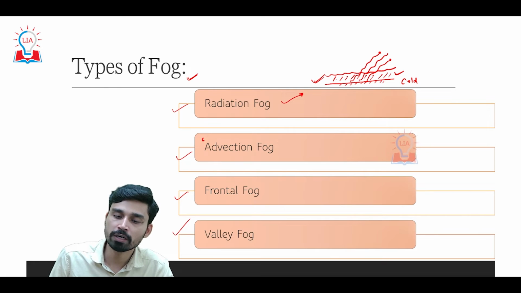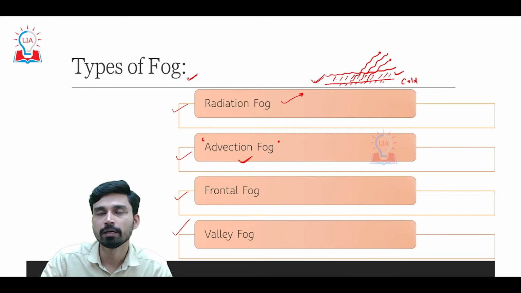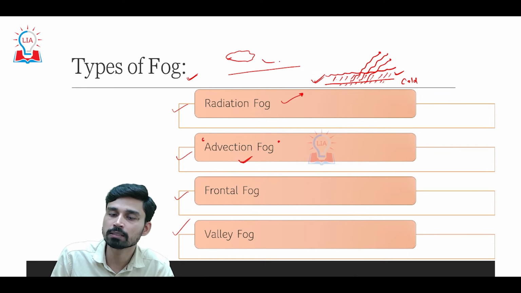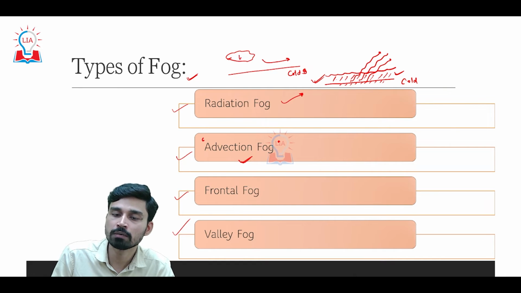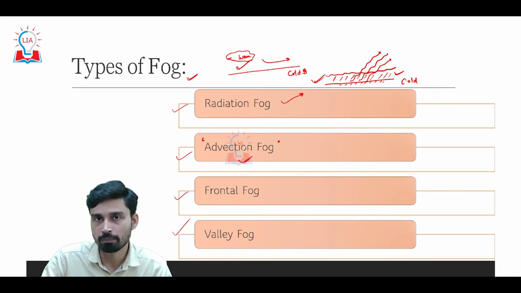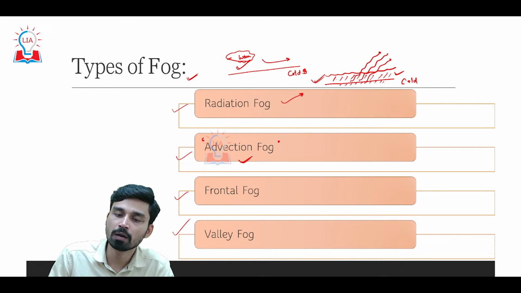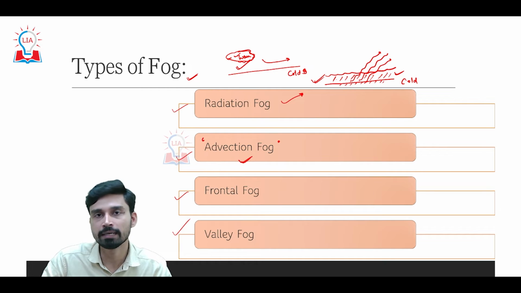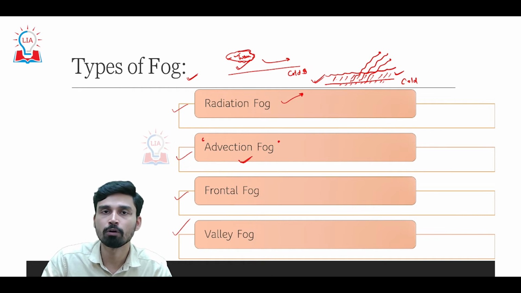The second type of fog is what we call advection fog. Advection fog forms if a warm air pocket is moving over a cold surface. When the warm air pocket comes in contact with the cold surface, there will be cooling of the warm air, and due to this cooling, the moisture present in the warm air pocket will start to condense, and that can also result in the formation of fog.